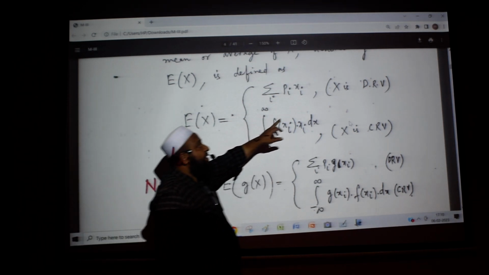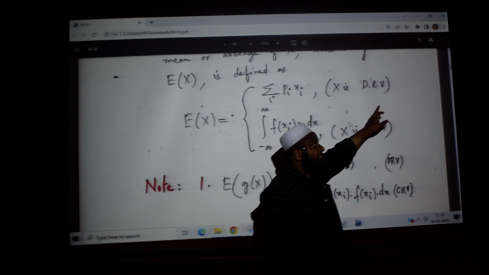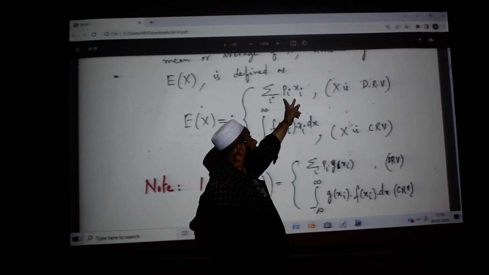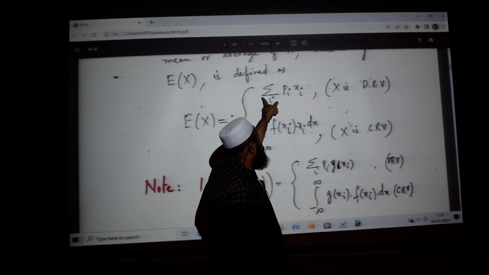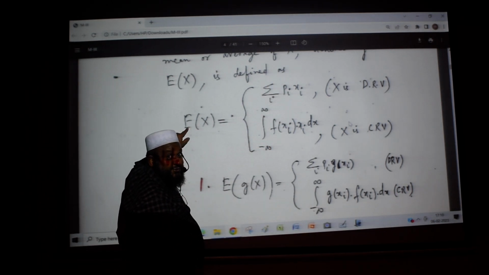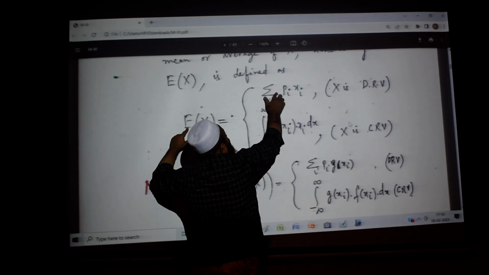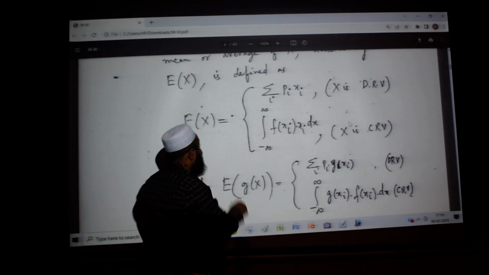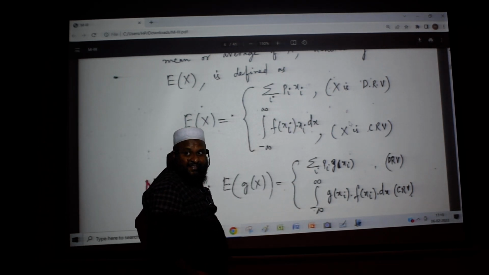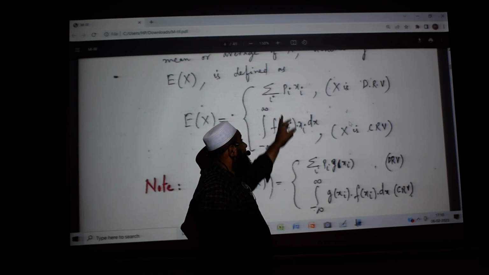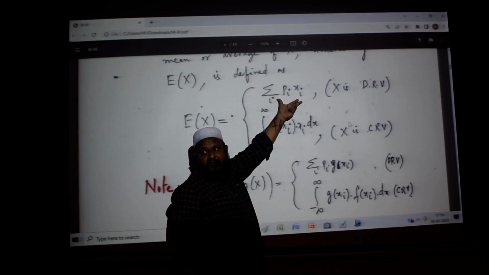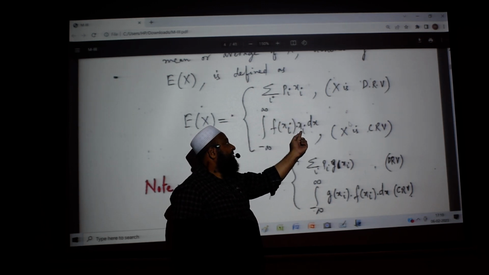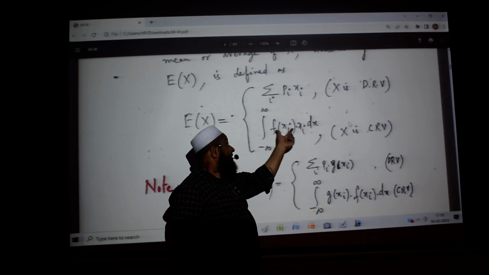If X is a discrete random variable, you multiply the X values with the probability values and take the summation. Be careful, this is sigma and this is E. Don't write E in E of pi xi, or don't write sigma x. Here the probability value is multiplied and summation is taken for discrete. For continuous, the probability value is multiplied and integration is done.